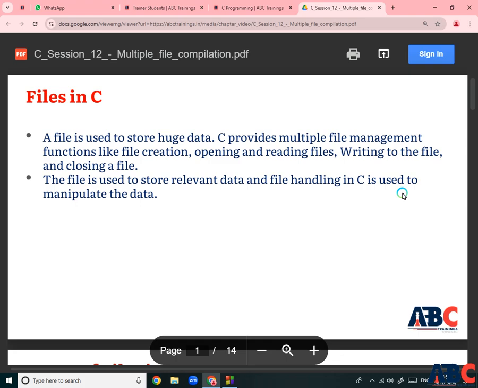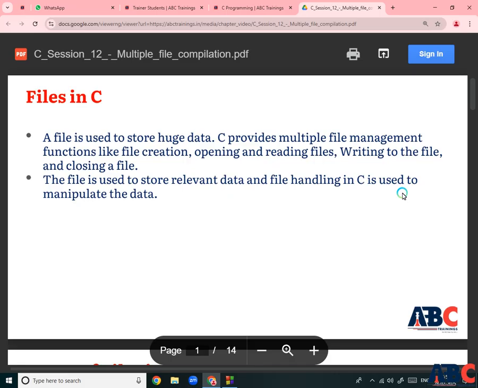So another topic is called files in C programming. Files are used to store huge data. That means files are used to store data in memory permanently. So C provides multiple file management functions like creation, deletion, opening, reading, writing files and closing a file.